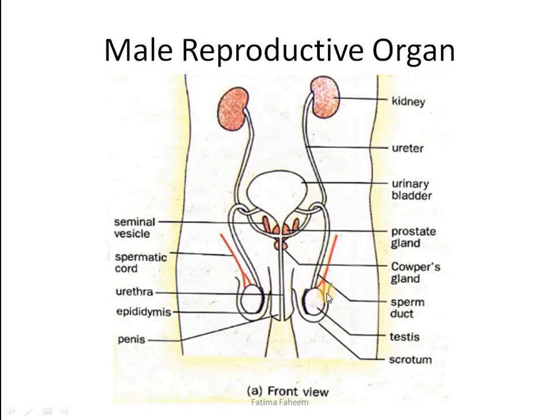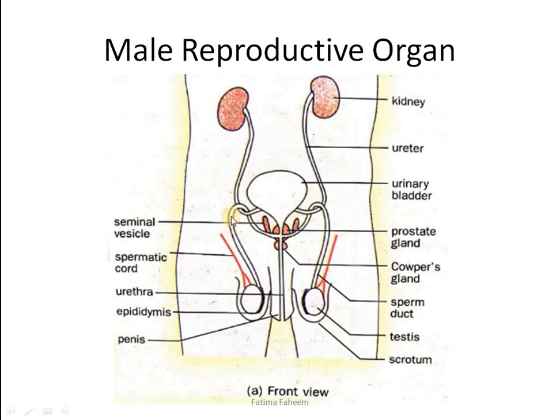body, that the scrotum would carry the testes, and then we see that inside the testes there is a very coiled tube which is called epididymis. Here it is being labeled. Epididymis will carry the sperms from the testes, and then all the way from the sperm duct it will join the urethra.